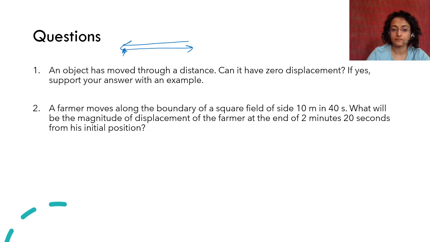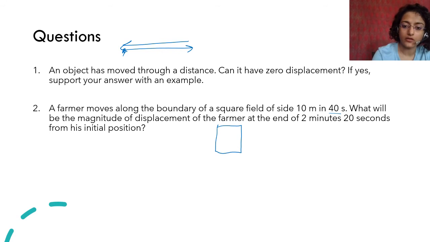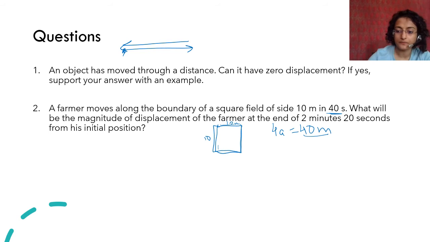ठीक है? A farmer moves along the boundary of a square field of side 10 meter in 40 seconds. Now this is a square field. Okay, 10 meter, 10 meter. You know, square, so all the sides are the same. So he moves along the boundary. What is the total boundary? पूरा घूम के आया ये, पूरा ऐसे एक चक्कर मारा. So what is this? 4a is equal to 40 meter. He covered 40 meter in 40 seconds.